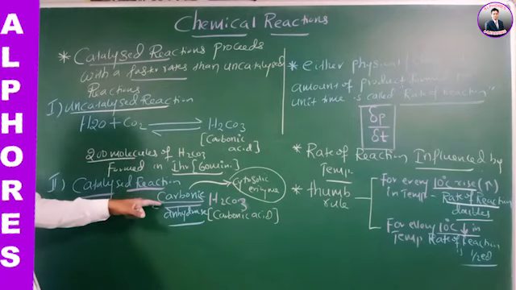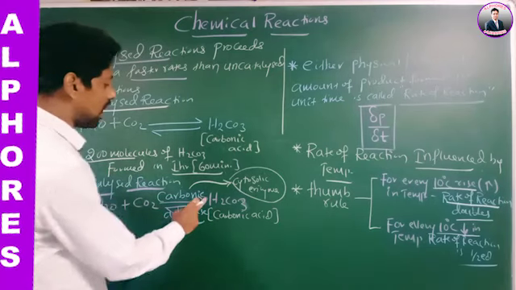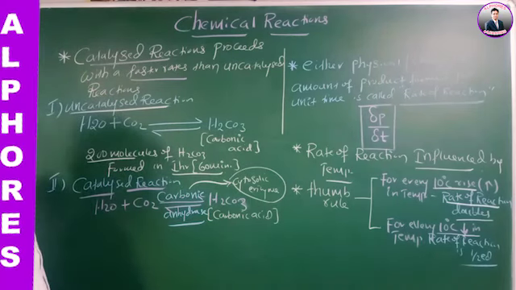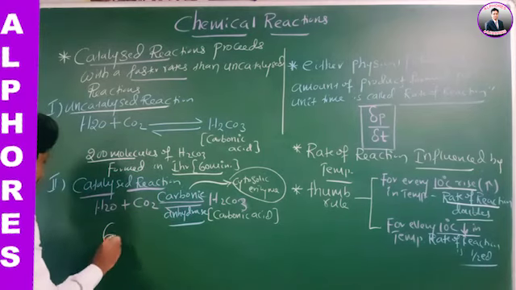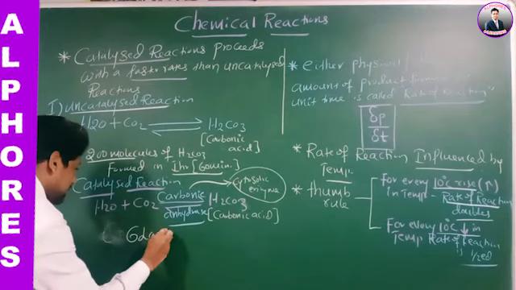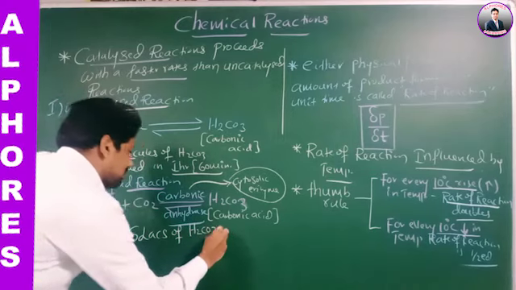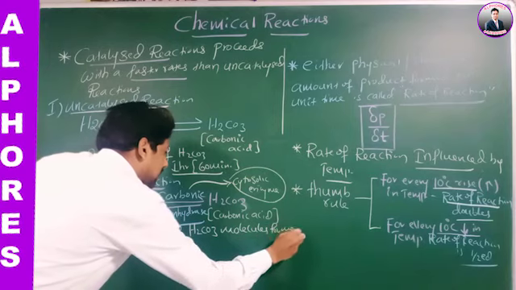Sir, in the presence of carbonic anhydrase enzyme, 6 lakh carbonic acid molecules are formed in just 1 second. How many, sir? 6 lakh. What is formed, sir? Carbonic acid molecules. Formed in how much time?